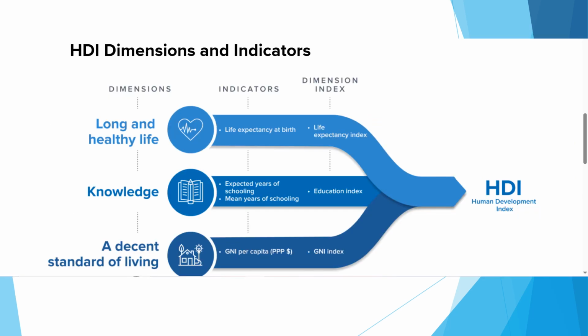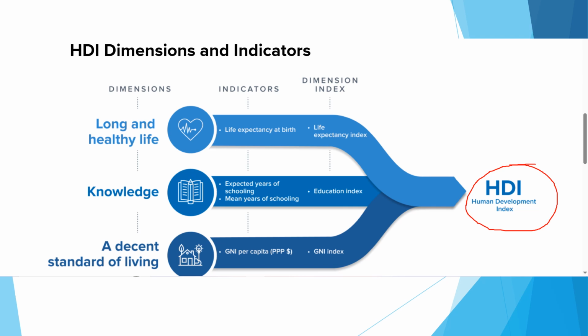Okay, this picture I have taken from their official website of Human Development Index, and here they have put three parameters or dimensions or indicators, and on the basis of that the Human Development Index is calculated. It is calculated by these factors: life expectancy at birth, expected years of schooling, mean years of schooling, and GNI per capita.